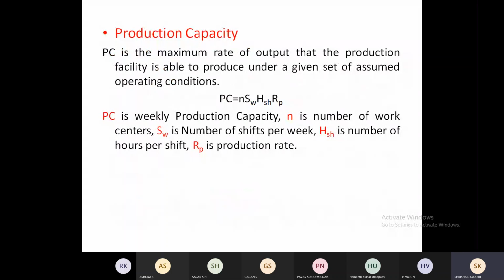That means a particular industry will have certain operating conditions. With these operating conditions, how much output it is able to give, that will be called the production capacity. And PC = n Sw Hsh Rp. Here the PC indicates the production capacity. N is the number of work centers.